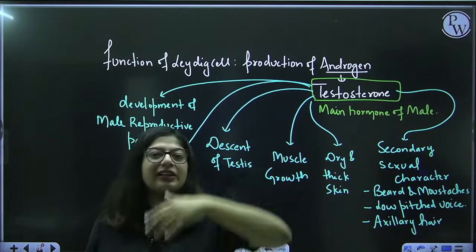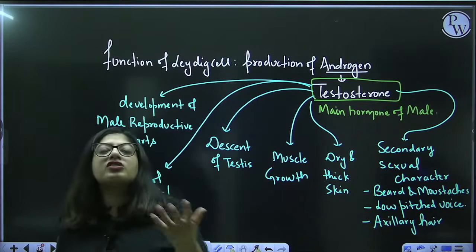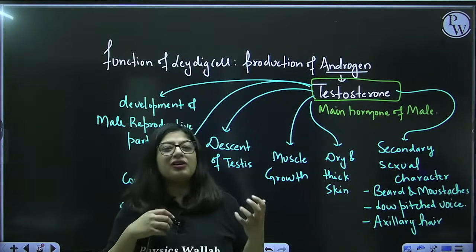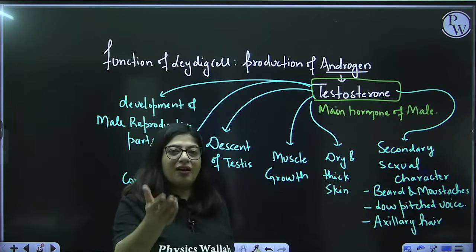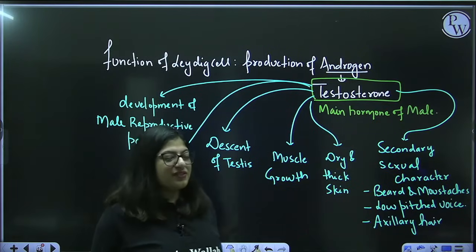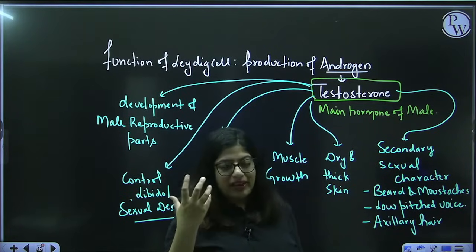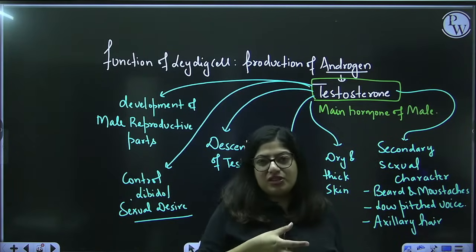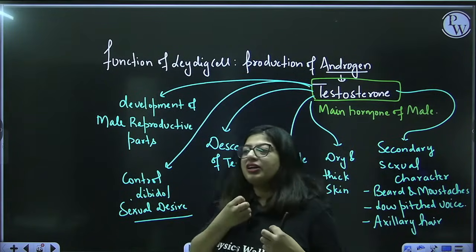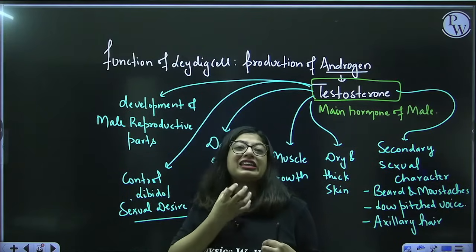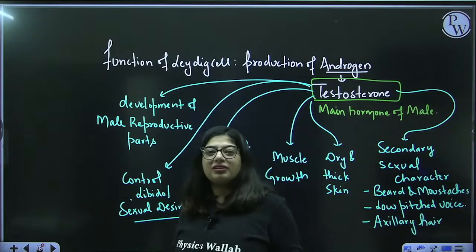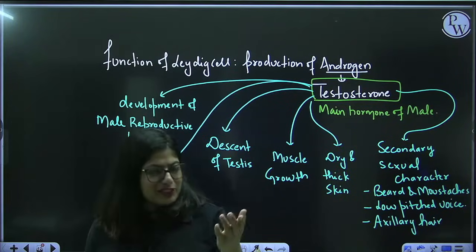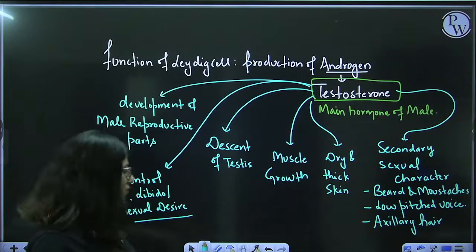We say in Hindi, ladka jawan ho gaya. So how do we know? Because of his voice. First of all, the voice changes. In fact, you have hit puberty. You must have experienced that your voice was different. I'm talking about boys. Now you have hoarseness in voice, or we can say a thick voice. And some may have started growing beard and mustaches. So these are all the functions of testosterone.